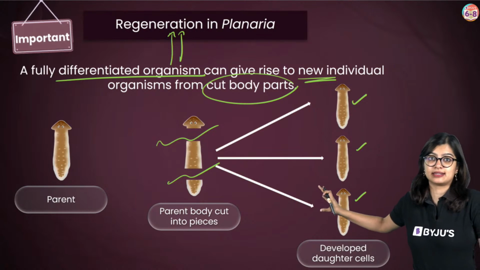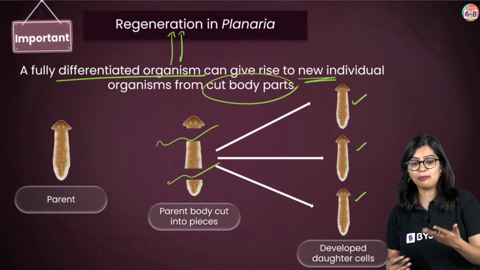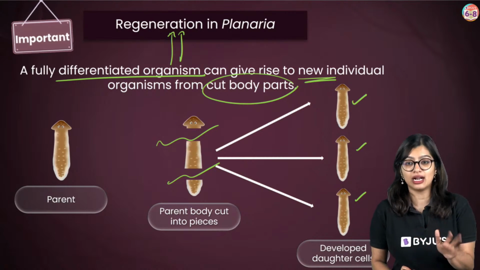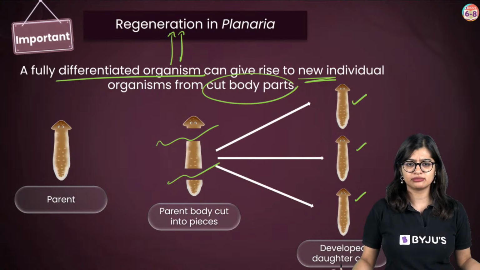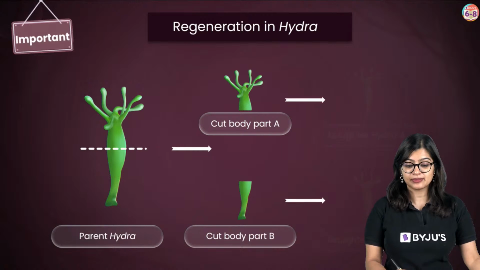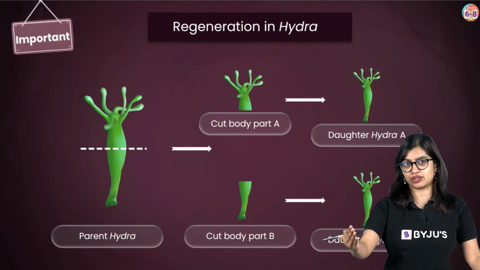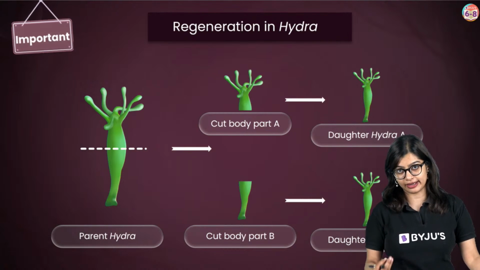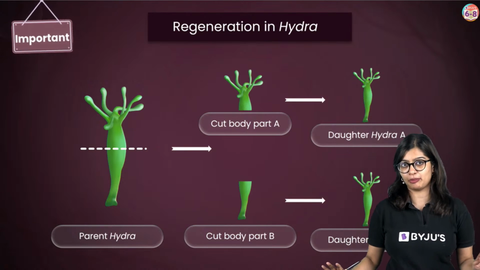Now in extreme cases, we see that it helps in reproduction. But normally, will the planaria want to chop up its body, or will a fully differentiated, fully adult organism want to cut itself up so that it can grow more of itself? No, it will not do that normally, which is why regeneration is not ideal. It's not something they opt for as a normal kind of reproduction. This happens only in some unfavorable cases where they have lost certain parts and they regenerate them. So you should not really consider it as a mode of reproduction. It is not a mode of reproduction.